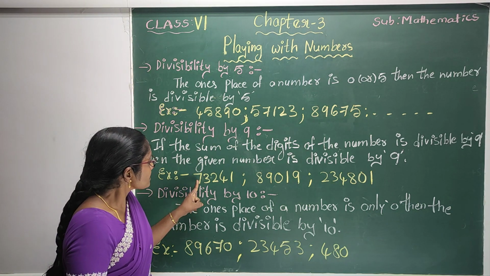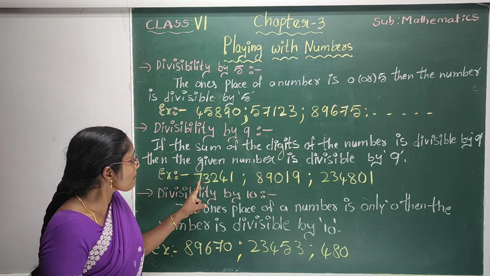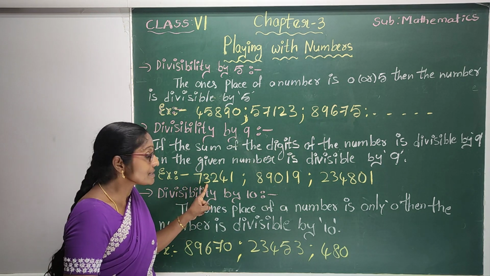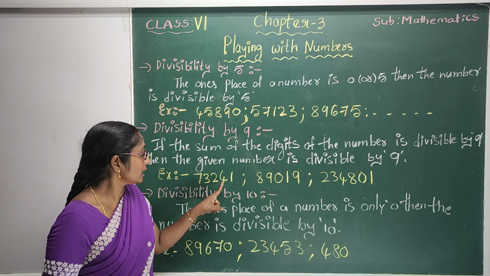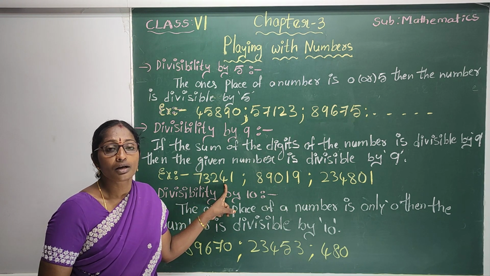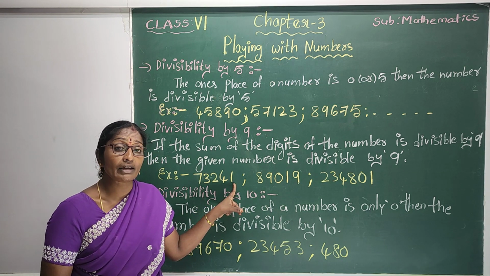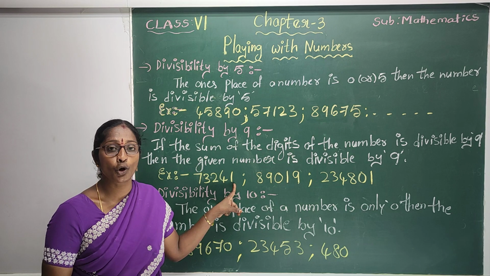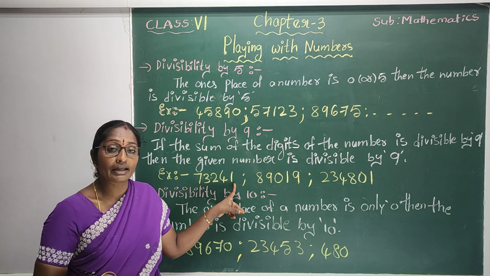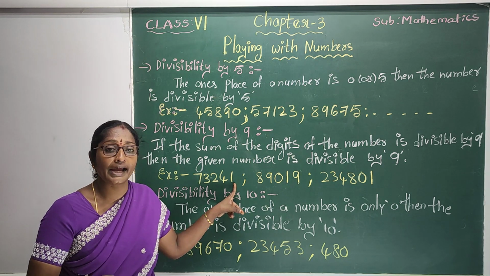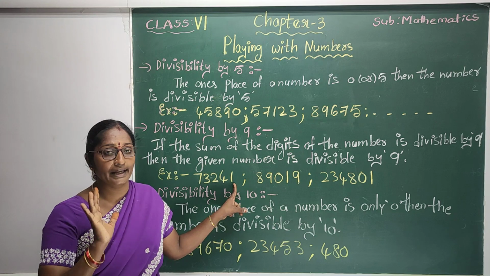Example, 73,241. The sum of its digits. 7 plus 3 how much? 10. 10 plus 2, 12. 12 plus 4, 16. 16 plus 1, 17. Is 17 divisible by 9? No. 17 is not divisible by 9. 17 is not a multiple of 9. Okay. So, this number is not divisible by 9.